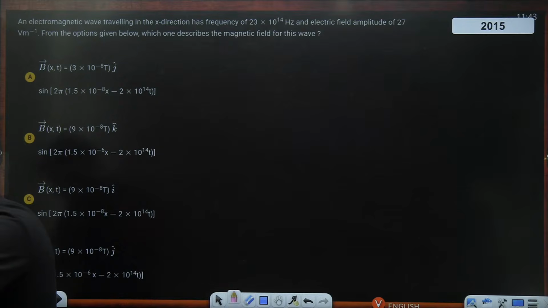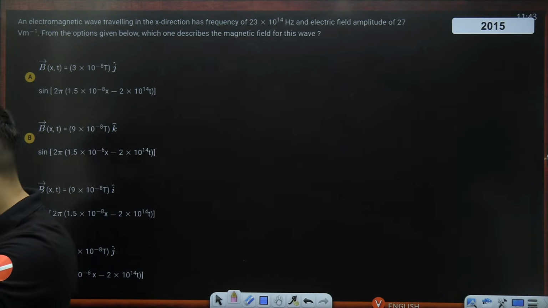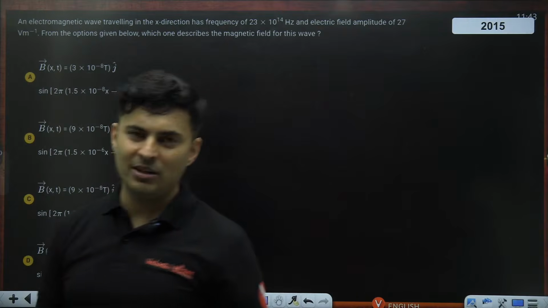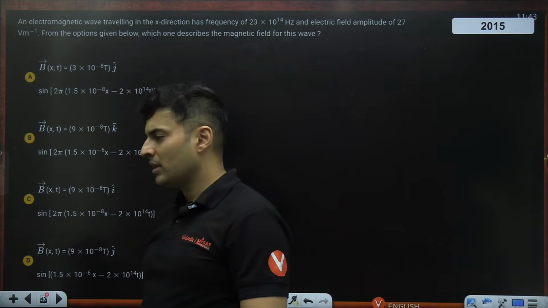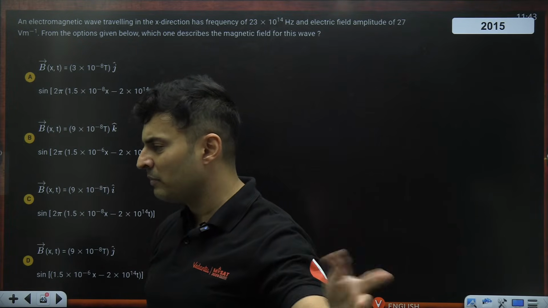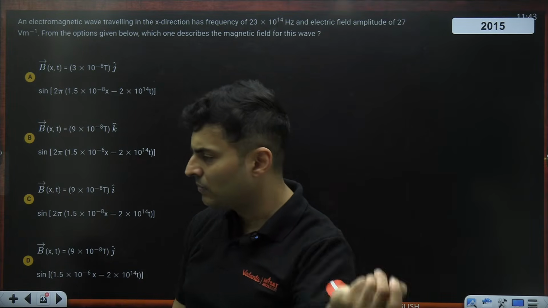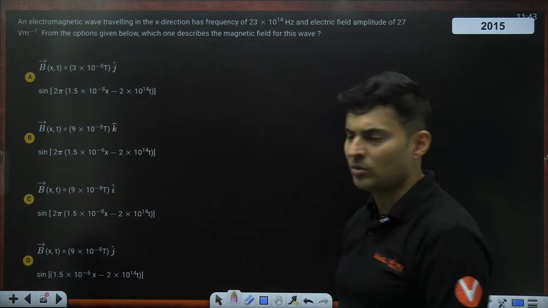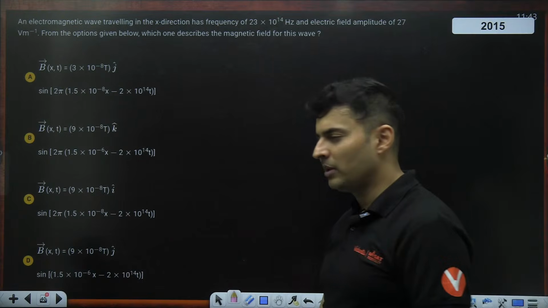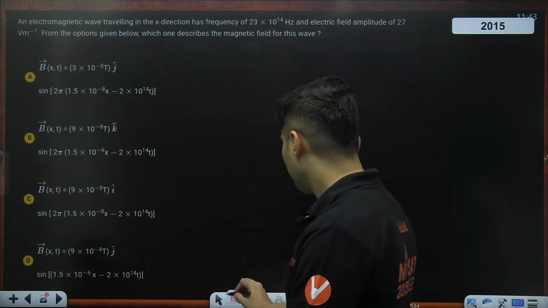Sir, isn't option C also plus k cap? I don't know, guys. I mean, just check it out. If it's positive k cap, then multiple options will be correct. But then it would be a mistake in the printing. But mostly the answer was B only. Maybe they missed out a plus minus sign somewhere. Otherwise, you now know the method. You can check it out.